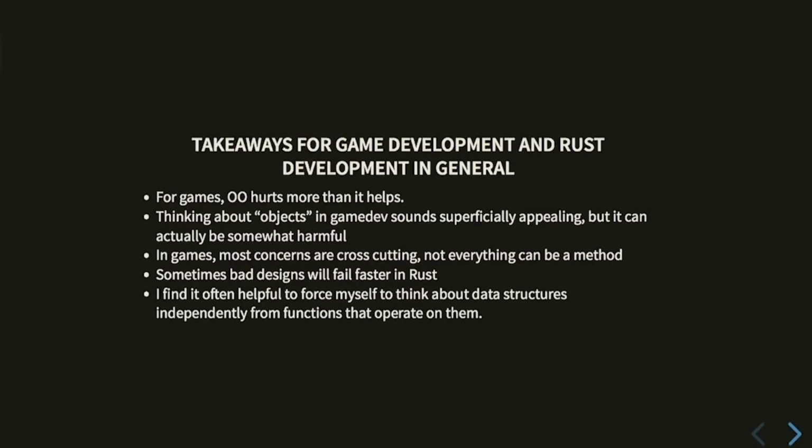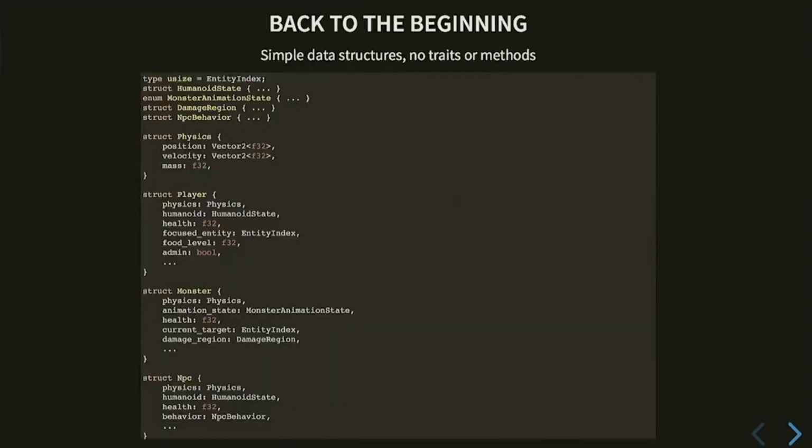And one of the takeaways is that I find it helpful to force myself to think about things as just data, to think in a data-oriented fashion. And by that I mean just concentrate on the representation of my game state and don't conflate the methods that operate on the data with the representation of the game state or the state of whatever you're doing. OK, so this is a bust in Rust. Let's go back to the beginning.